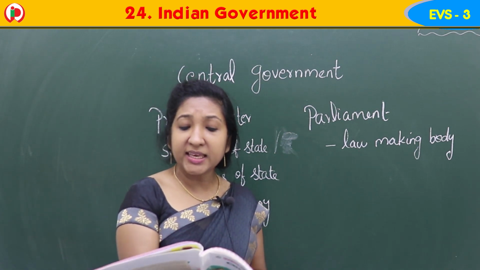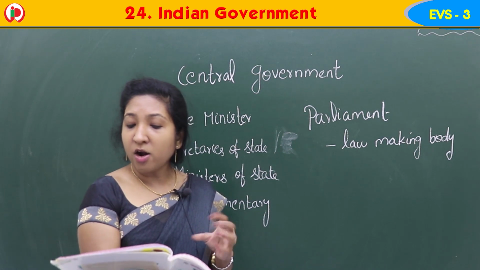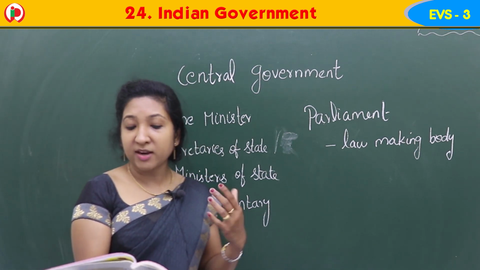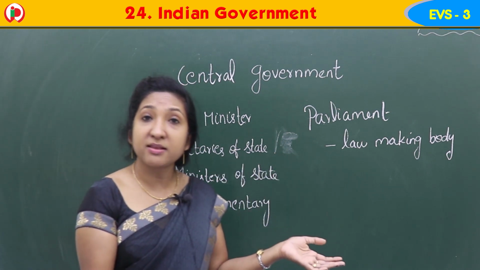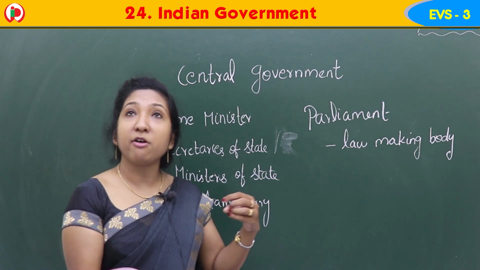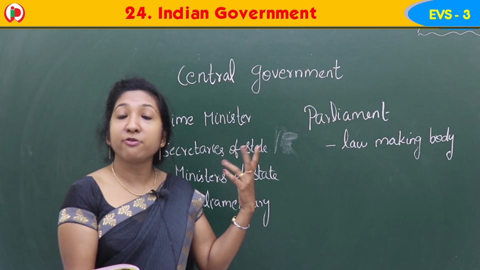There are many key departments within central government, and they all play a vital but very different role in running the country. There is the Department of Finance, the Department of Foreign Affairs, the Department of Agriculture.